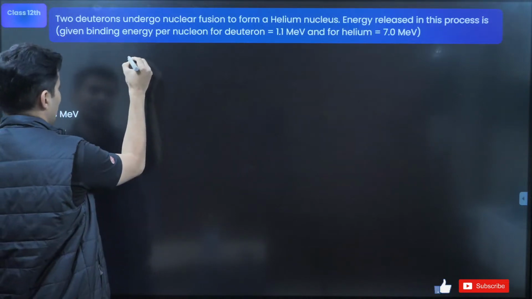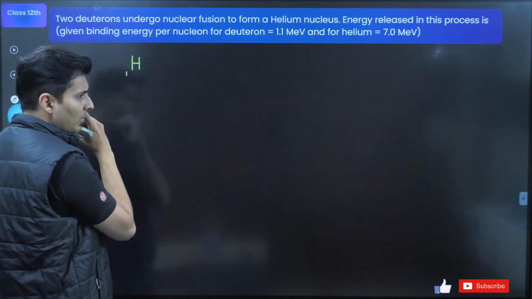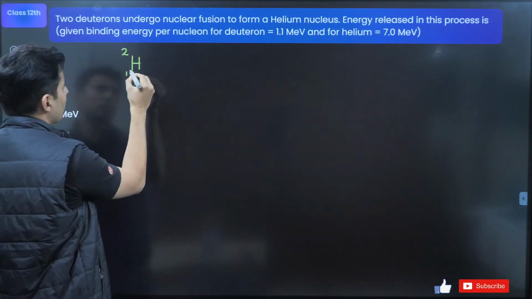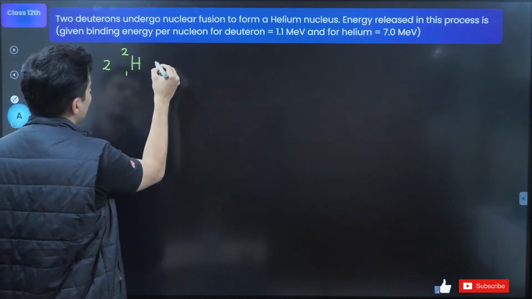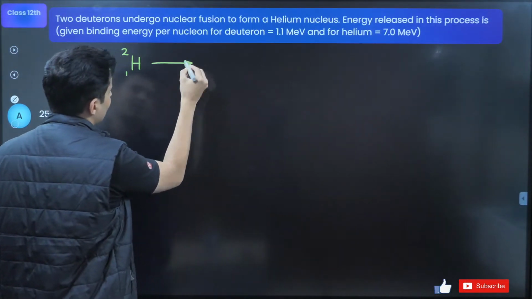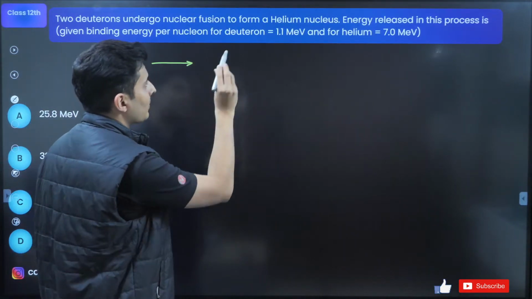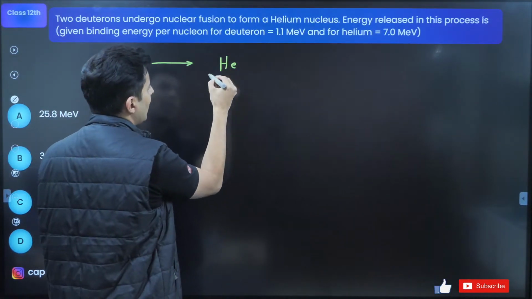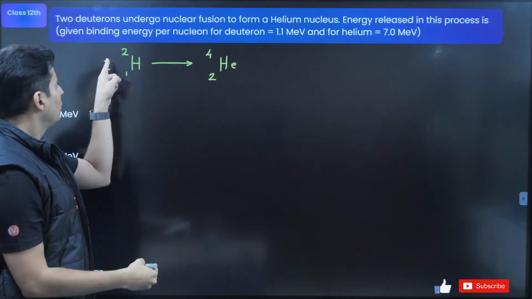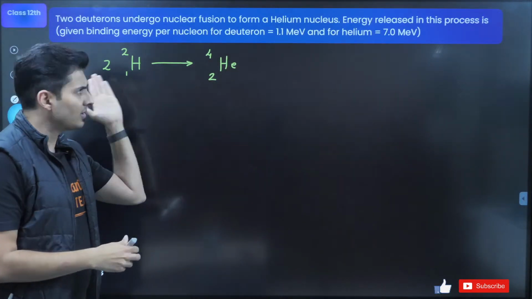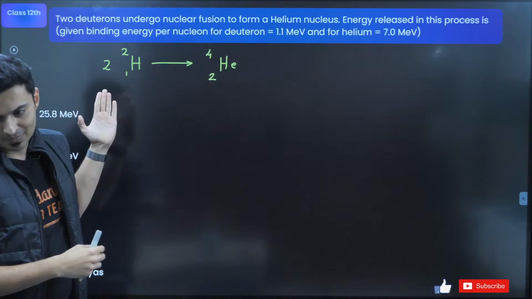Deuteron means hydrogen, atomic number 1, atomic mass number 2. Two of them, so 2 into 2H1, combines to give you helium. Helium is He, atomic number 2, atomic mass number 4. It makes sense: 1 into 2 is 2, 2 into 2 is 4. It is a properly balanced reaction.